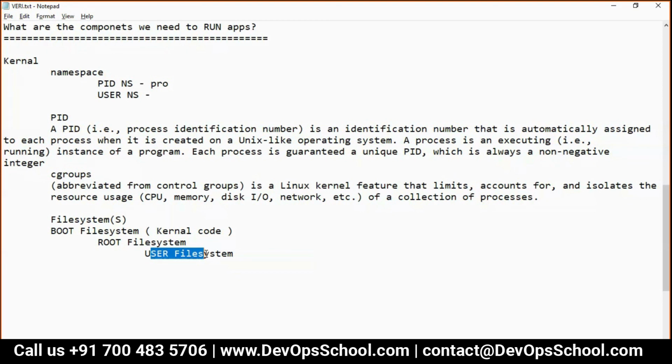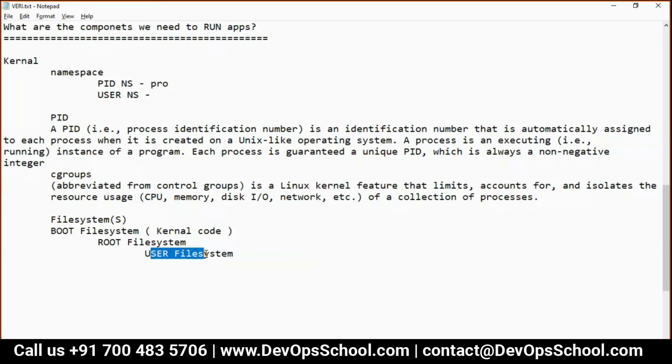If you have worked with Git, inside a Git repository you have multiple directories and files. Actually that is also a file system. We call it the Git file system for your product. Okay, so it's like this.